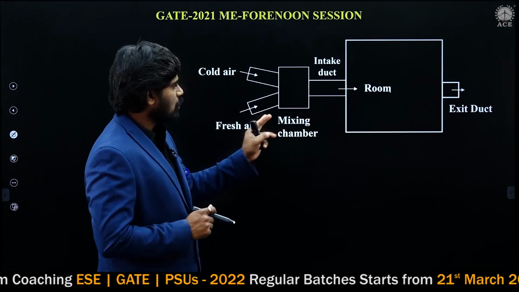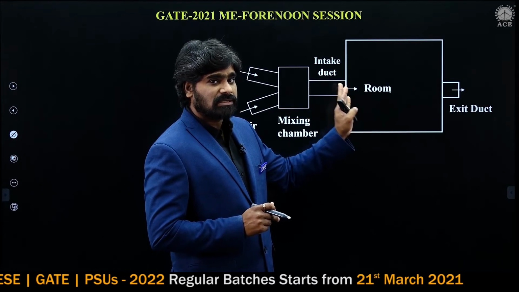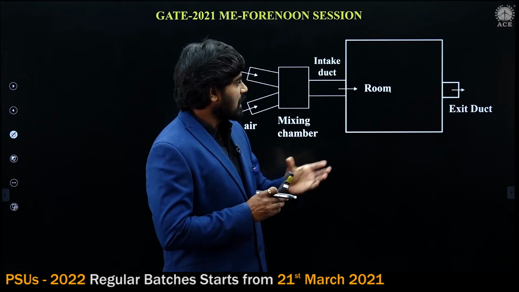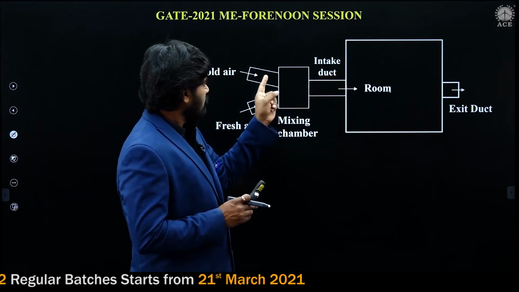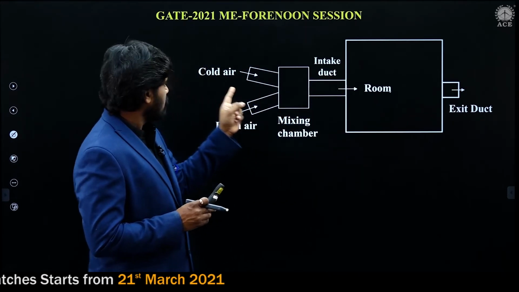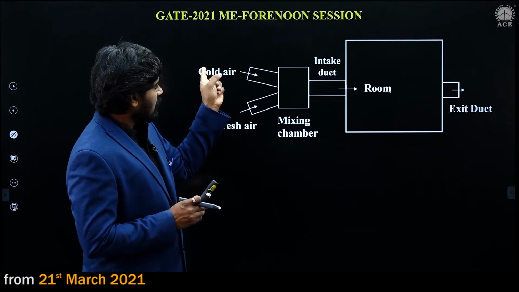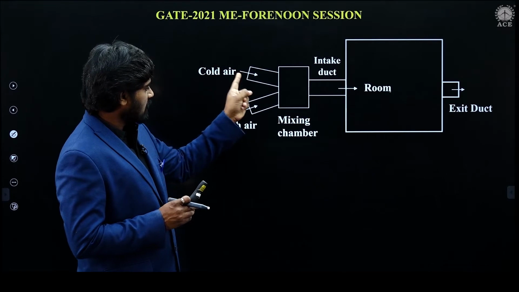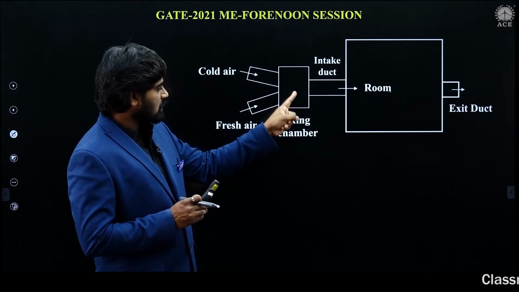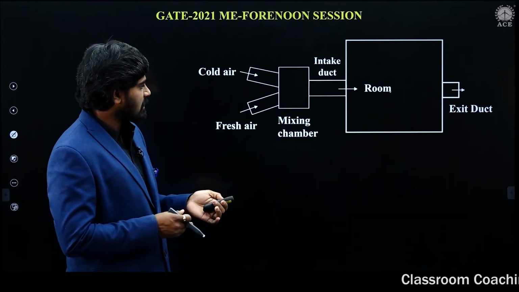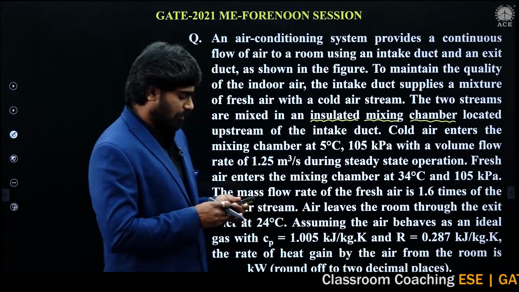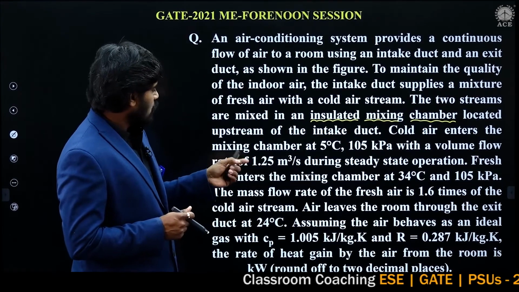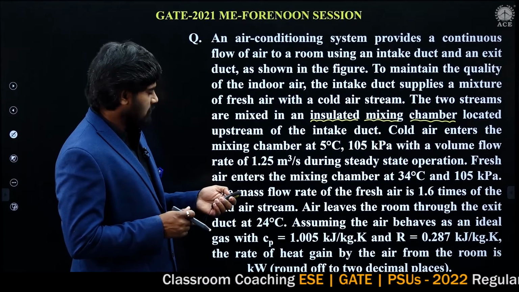Here there is a room. In this room there is an air conditioning system. So here there is a duct before the room. In the duct, cold air is entering and some fresh air is entering, and both are mixing in the insulated chamber. He said insulated mixing chamber, which is located upstream of the intake duct.